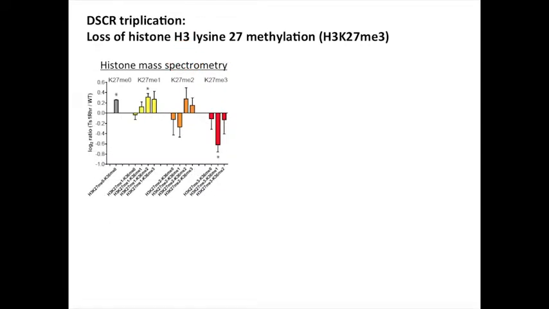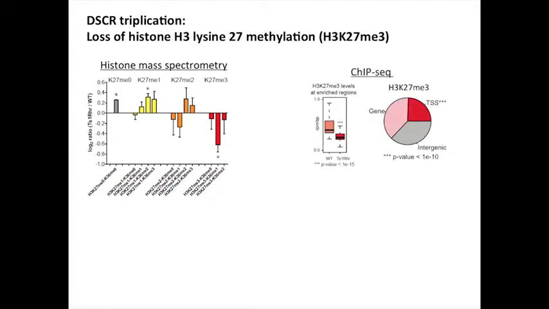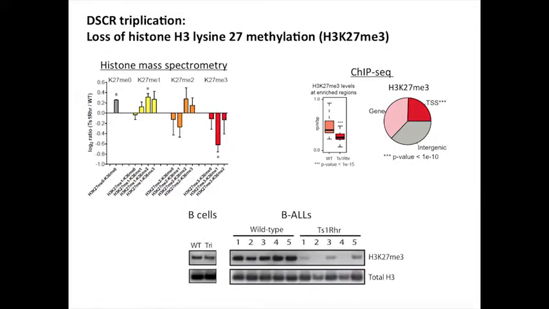So we looked back in our mouse, and we collaborated with Jake Jaffe over at the Broad Institute, and we did histone mass spec, and we found that indeed on a global level there is decreased histone H3K27 trimethylation in the trisomy B cells. We did a lot of ChIP sequencing to show that actually on a global level, especially at transcriptional start sites and in gene bodies, there's a decrease in H3K27 trimethylation. And in the leukemias we generated in the mouse, there's a very striking global decrease in H3K27 trimethylation. So it seems to be somewhat characteristic of leukemias that have an extra copy of these 31 genes.